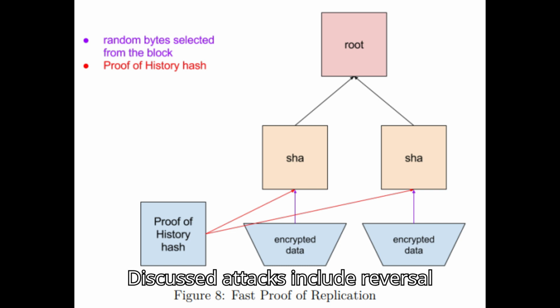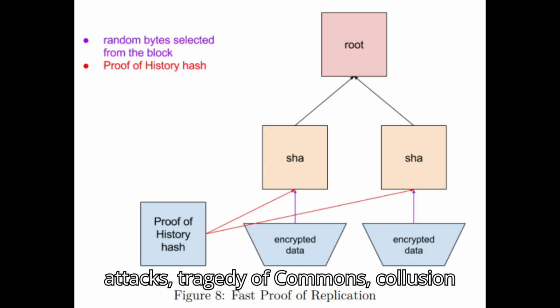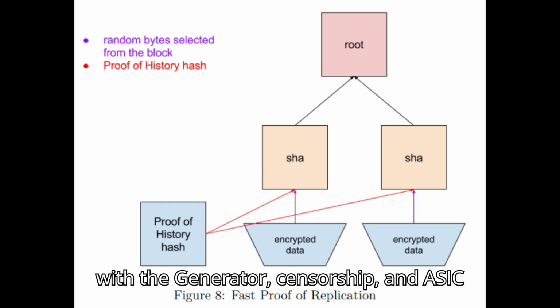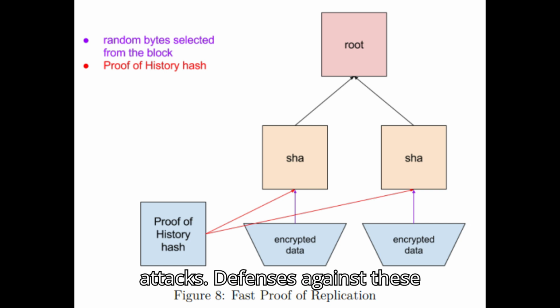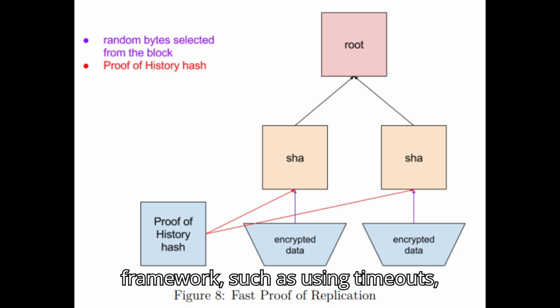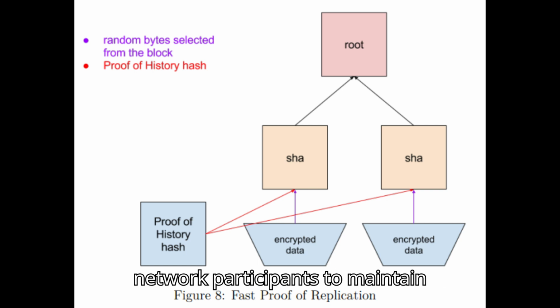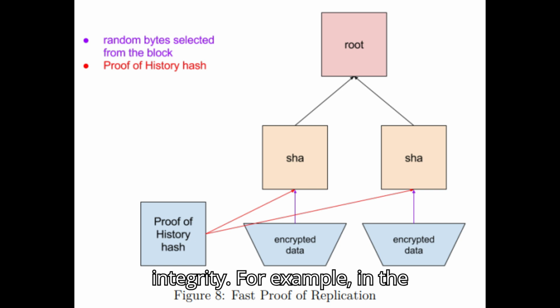Discussed attacks include reversal attacks, speed attacks, long-range attacks, tragedy of commons, collusion with the generator, censorship, and ASIC attacks. Defenses against these attacks are proposed within the POH framework, such as using timeouts, detection mechanisms, and incentives for network participants to maintain integrity.